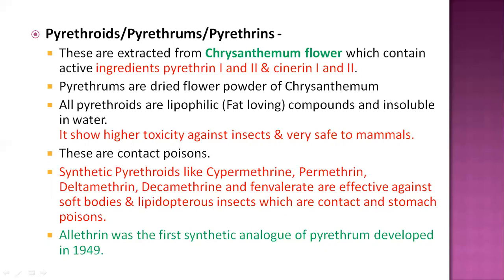And why? Because of the presence of very important active ingredients named pyrethrin 1 and pyrethrin 2, cinerin 1 and cinerin 2. These are the active insecticidal ingredients present in the chrysanthemum flower, derived from the dried flowers of chrysanthemum, and they are important against different insects.